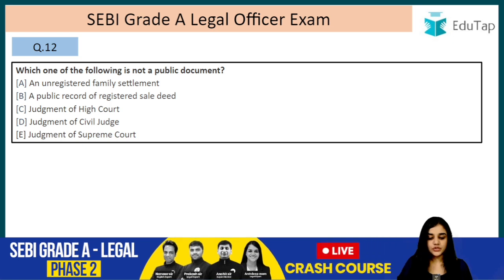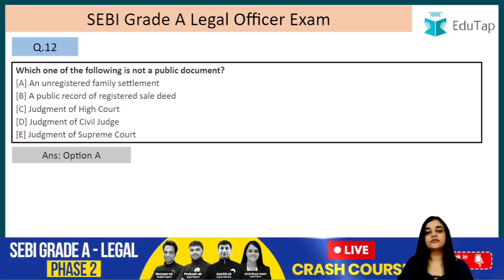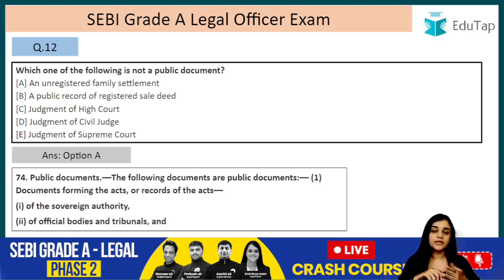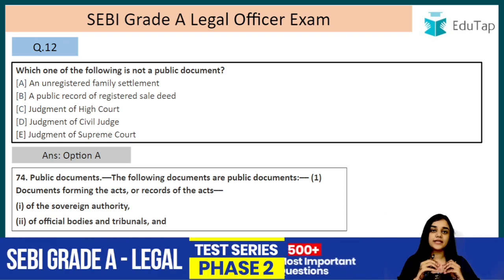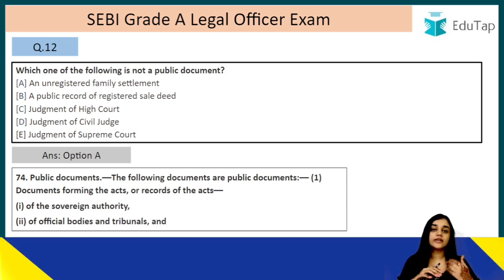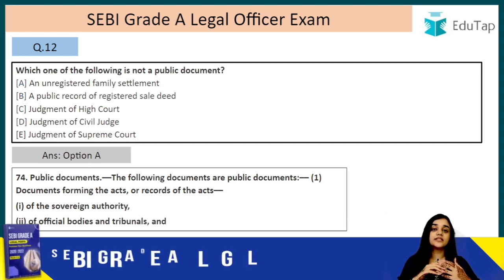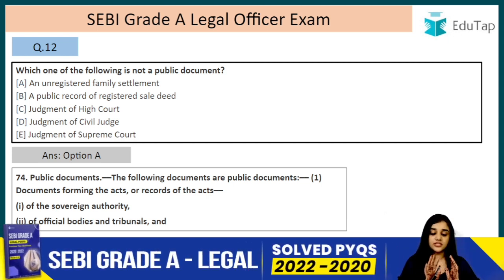Which of the following is not a public document? The answer to this is option A, an unregistered family settlement. So what is a public document? A public document is a document which is made by a public officer. It is kept in his custody. It is made for the public and it is made for decades and decades to come. That is, it is made for time immemorial, right? So this is a public document.